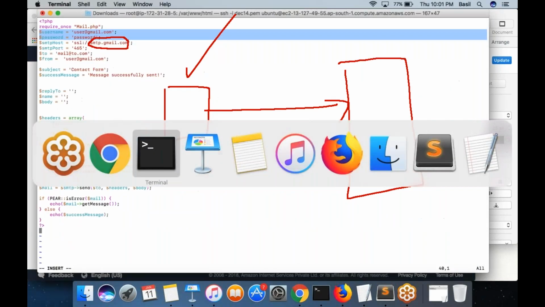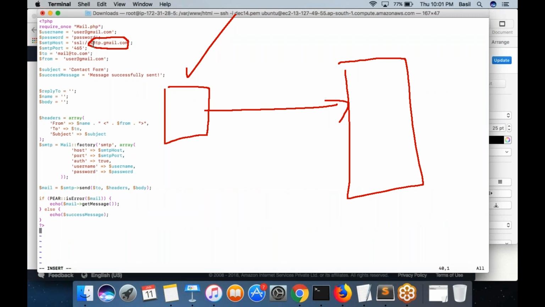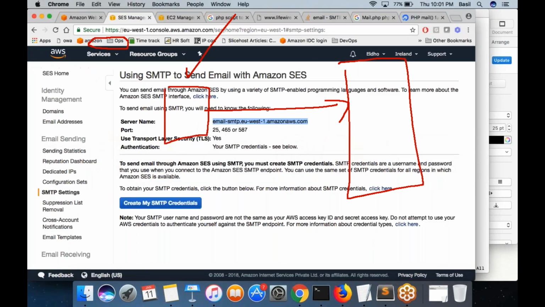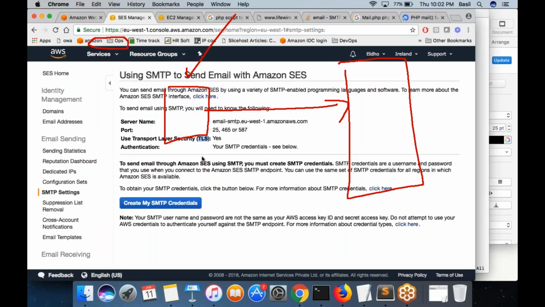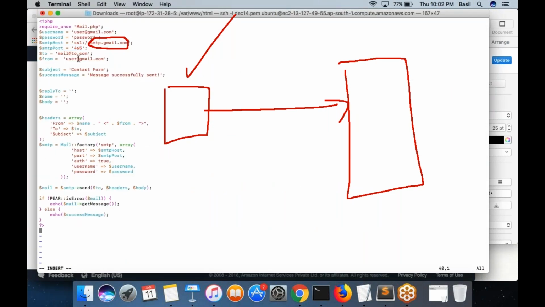So inside this script, replace smtp.gmail.com with whatever name that you see right here. And instead of SSL here, you use TLS. Instead of SSL, put TLS. That is the protocol which SES wants to use. SMTP port 465, yes, that's fine. You can leave it as 465, or you can use 25 or 587 also. Whatever is fine.